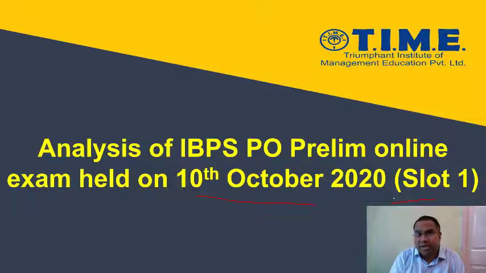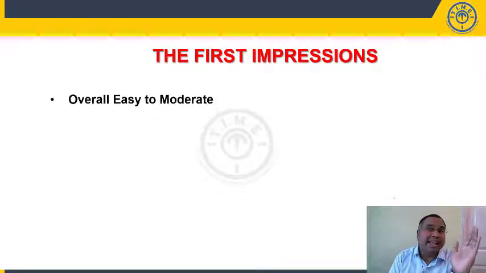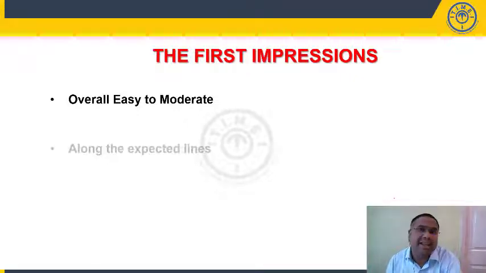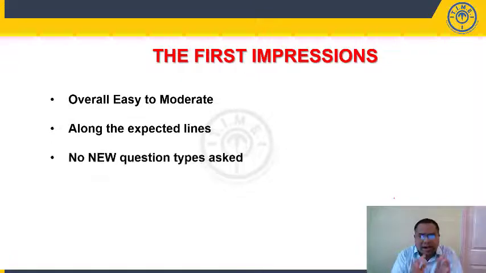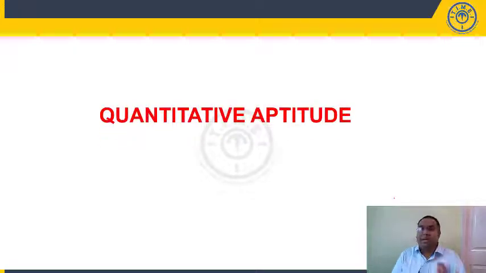Now, when we look at this 10th October slot 1 paper, what is the first impression? The paper overall can be classified as easy to moderate. There are no surprise elements, no new question types asked. It was on expected lines, right? So overall, if you see all three sections together, we can classify it as easy to moderate. Now, let us look at the analysis of each section separately.